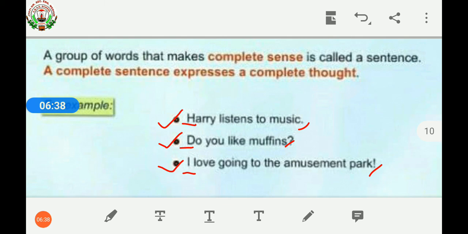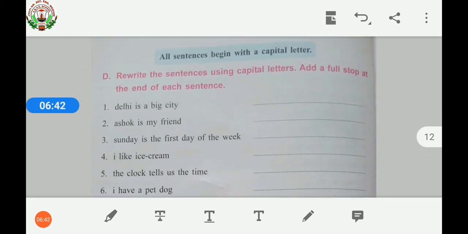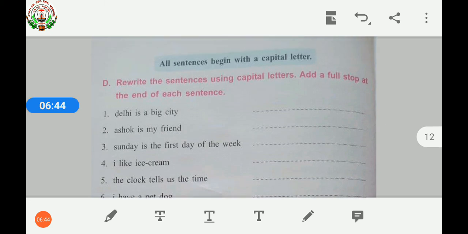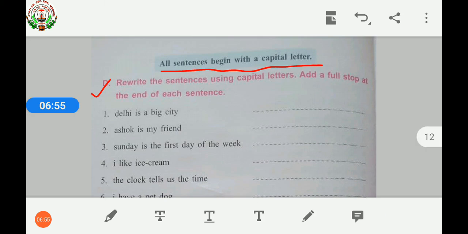Now, let's start doing our book exercise. Children, we already know that all sentences begin with a capital letter. Now, first question, that is D1. Rewrite the sentences using capital letters. Add a full stop at the end of each sentence.